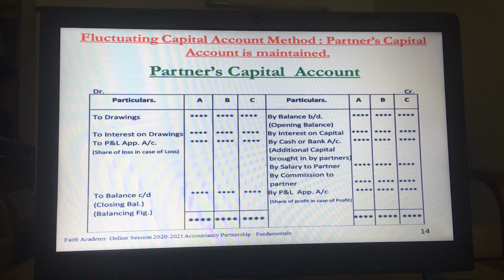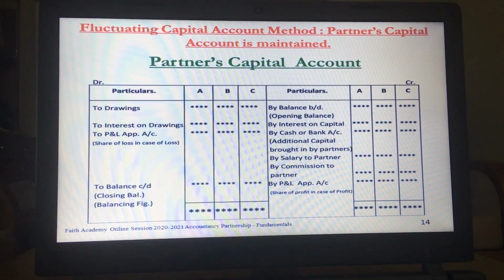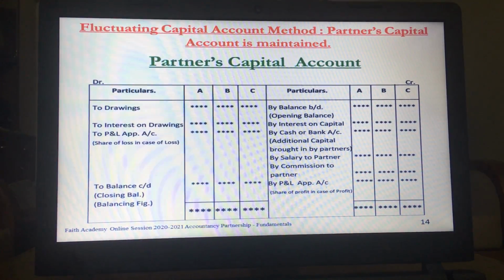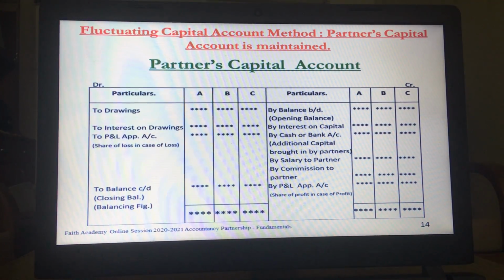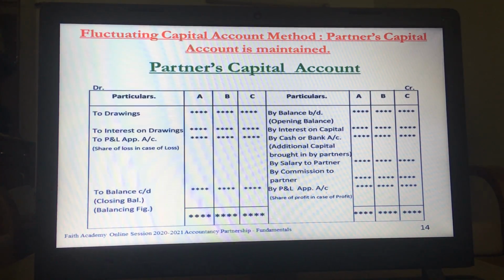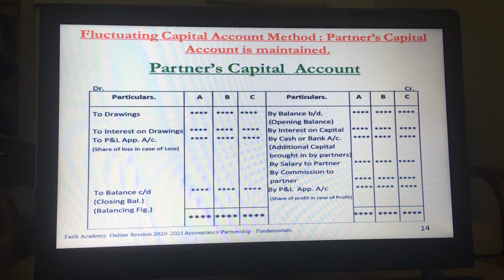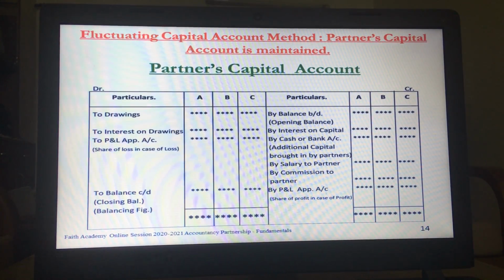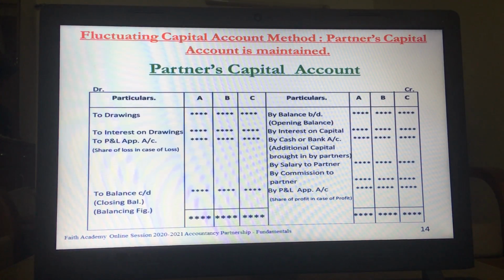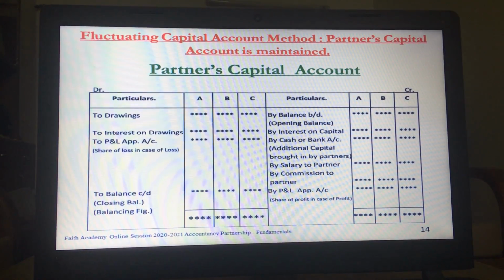This is the partner's capital account, which is maintained in case of the fluctuating capital account method. Only this account is maintained. In this account, whatever balance of capital is available with the partners is shown on the credit side. If we are paying them interest, it will be added to their capitals.